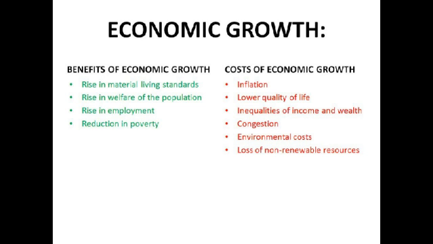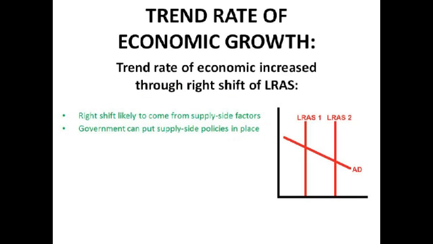Though to be honest, an essay just comparing the benefits and costs of economic growth is more GCSE Unit 2, I think, than AS level, sadly. The trend rate of economic growth can be increased through a right shift of the LRAS. If we've got a right shift of the LRAS, it means we have the capacity to produce more, so there'll be an increase in output, hopefully. We'll get this from supply-side factors, particularly government supply-side policies, which we'll look at in a later video.